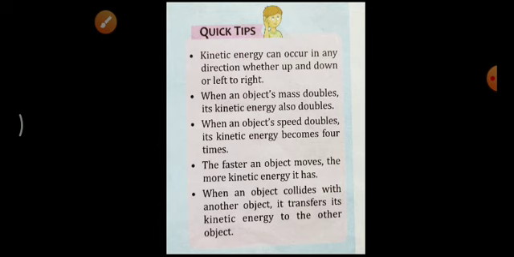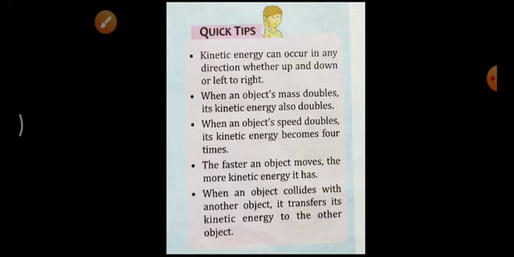Then the next point, when an object's speed doubles, its kinetic energy becomes 4 times, because in the formula of kinetic energy, kinetic energy is equal to half mv square, velocity square is there. So obviously if the speed is doubled, then its kinetic energy becomes 4 times. Then the next one, the faster an object moves, the more kinetic energy it has. If an object has more mass, then it also has more kinetic energy.